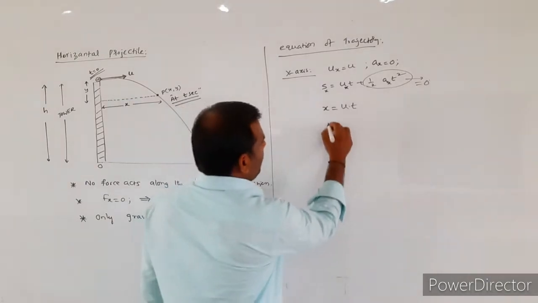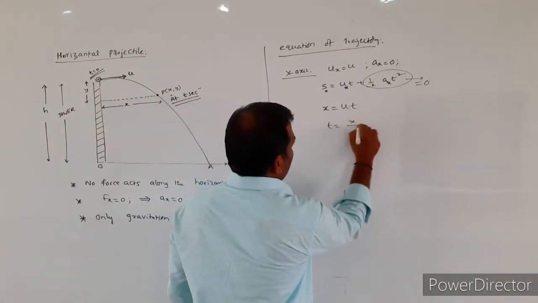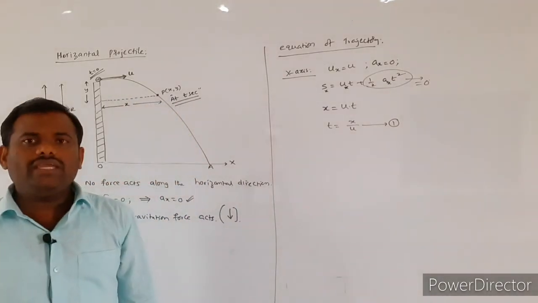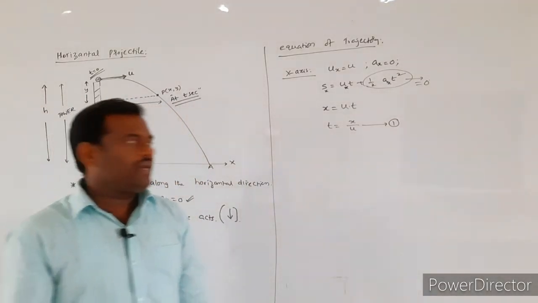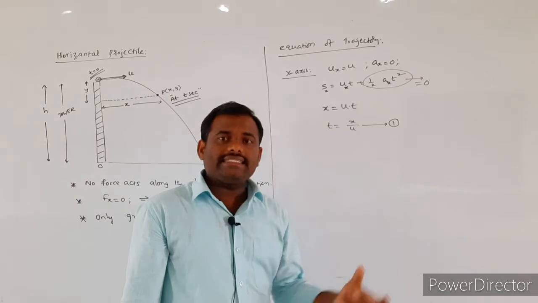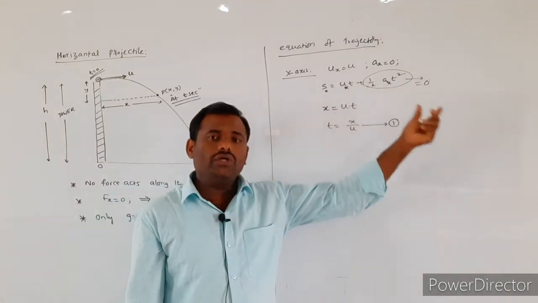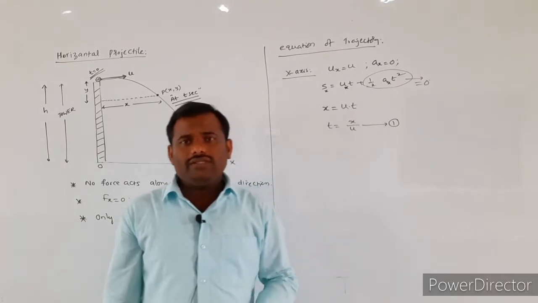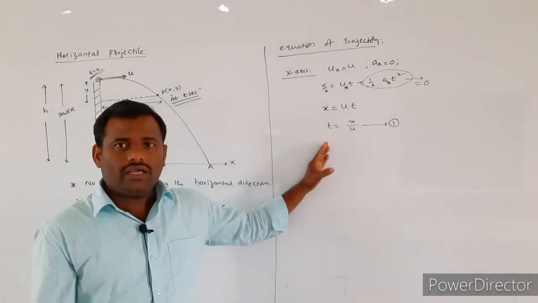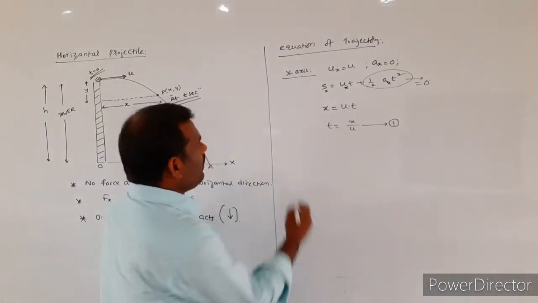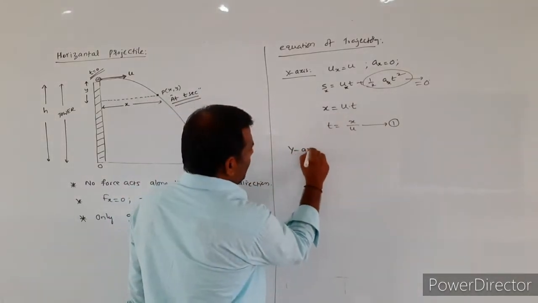From this, I took the value of t. t is equal to x by u. So, if we consider the motion along the x-axis, I got the equation x is equal to u into t. From that I took the value of small t, that is t is equal to x by u. Now, I want to study the motion along the y-axis.